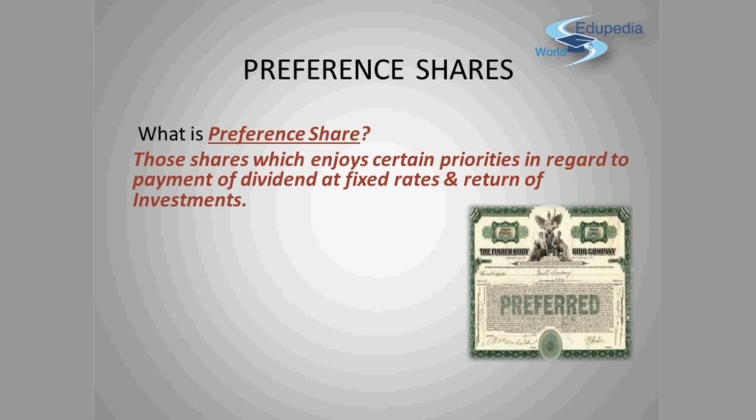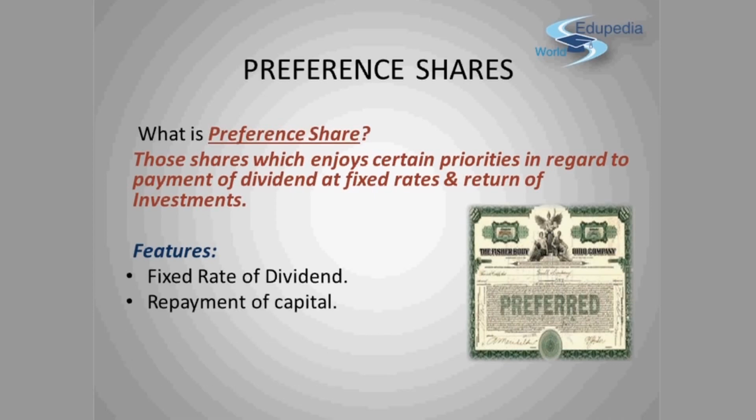Now let's see what are the features of preference shares. Number one is fixed rate of dividend. Preference shareholders receive dividend at a fixed rate before any dividend is paid to the equity shareholders. Another feature is repayment of capital. Preference shareholders have a preferential right as to the redemption of capital, that too only at the time of winding up of the company. Another feature is no voting rights. Preference shareholders generally do not enjoy voting rights. Another is no charge on assets. Preference shares are also issued without creating any charge on fixed assets of the company.